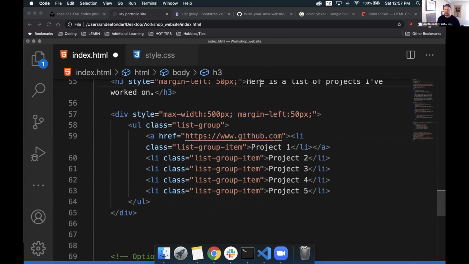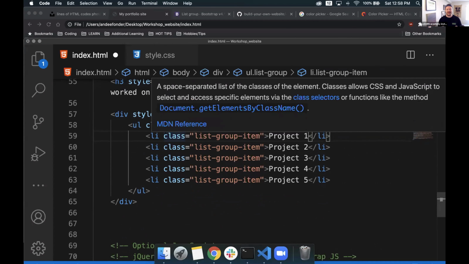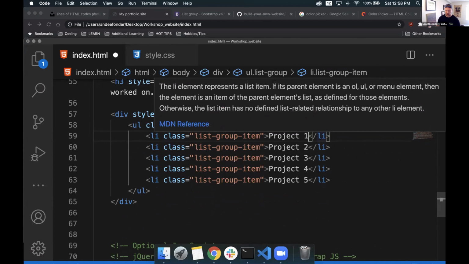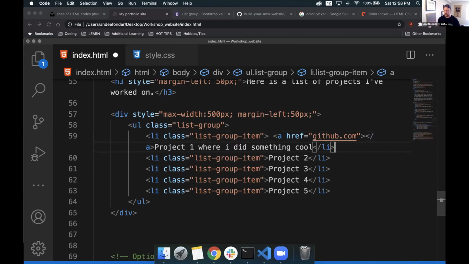Let's say I only wanted my text to be clickable. So I'm going to move this out of here. Maybe I don't want absolutely everything to be clickable. I very specifically only want a part of my text to be clickable. Maybe if my text was a little bit longer, we'll say project 1 where I did something cool, I want only project 1 to be clickable. All I have to do is wrap it with an anchor tag. So I do href, we have some quotation marks here, and I'll say this one goes to github.com.